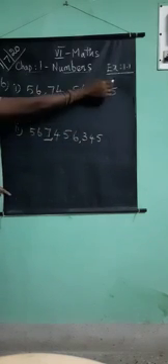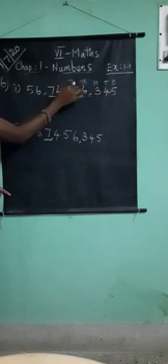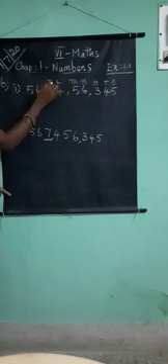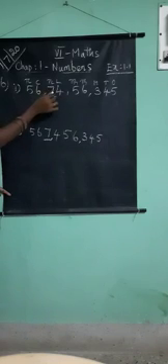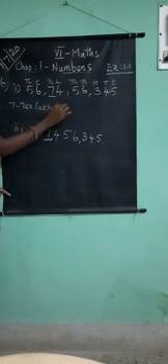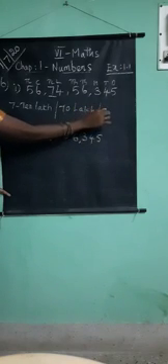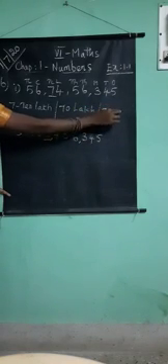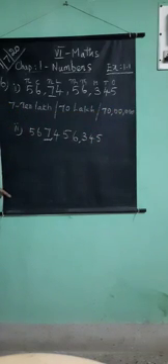So put the place values: ones, tens, hundreds, thousand, 10,000, lakh, 10 lakh, crore, 10 crore. What is the place value of 7? 7 ten lakh, or 70 lakh. All are correct. Okay, all three answers are correct. Like that.